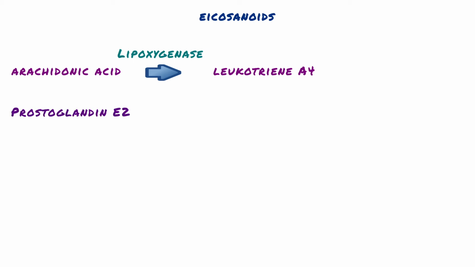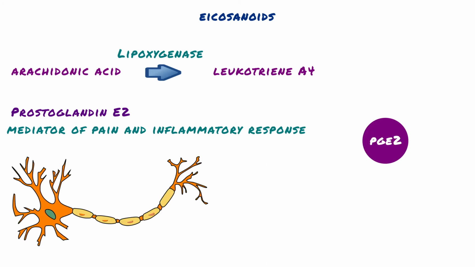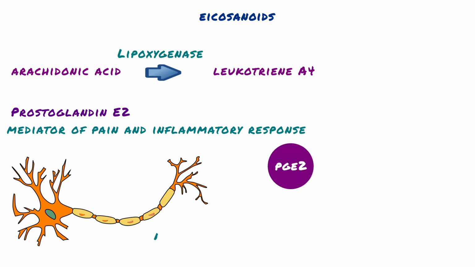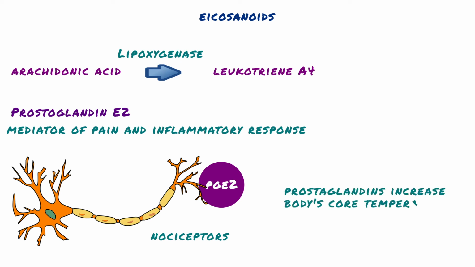Prostaglandin E2 is a mediator of pain and inflammatory response. This effect is due to binding of prostaglandin E2 to free nerve endings called nociceptors, which register pain signals. It is also produced in the hypothalamus in response to chemical messengers released during inflammatory response. Therefore, prostaglandins increase the body's core temperature.